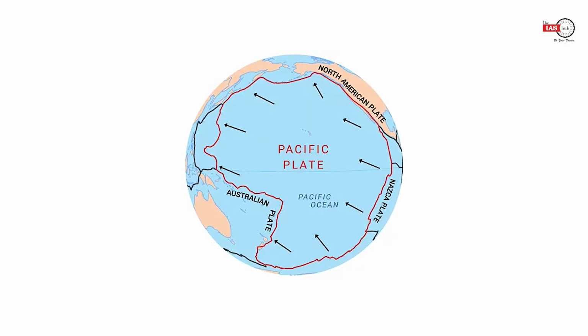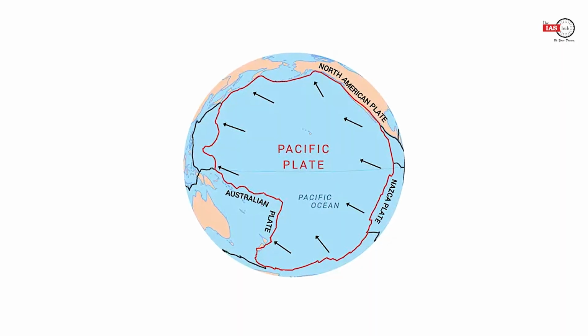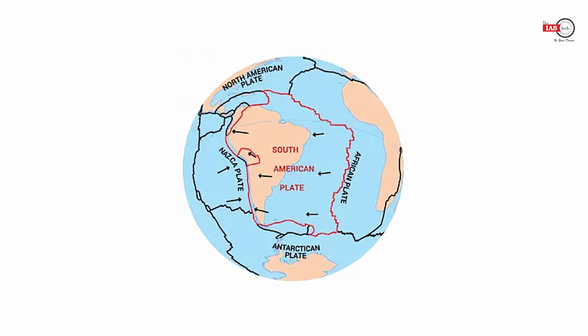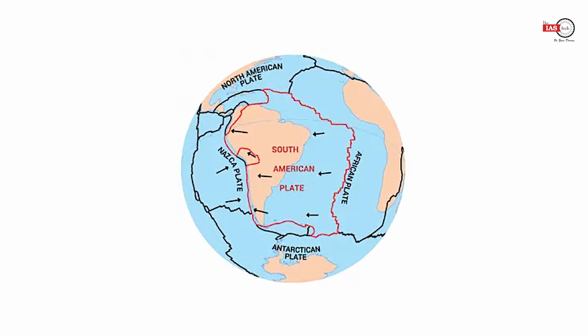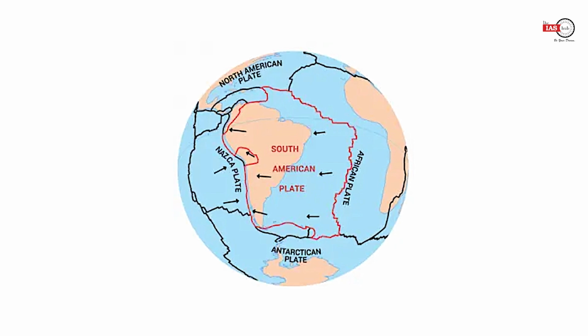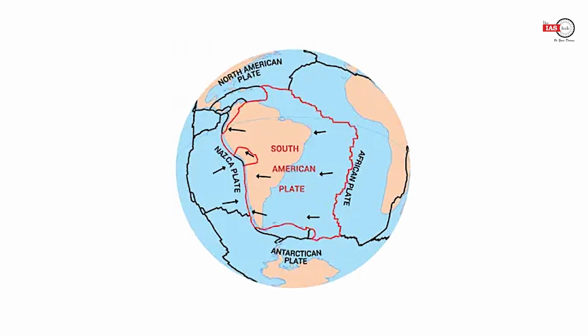The examples of the oceanic plate include the Pacific plate or the Nazca plate, and the continental plates are your Eurasian plate or your African plate. There are also plates which are made up of both continent as well as ocean. Let's take the example of the South American plate. On the western side, you find the continent, and on the eastern side, you have your ocean. So majorly, most of the plates are made up of both continent and oceans.